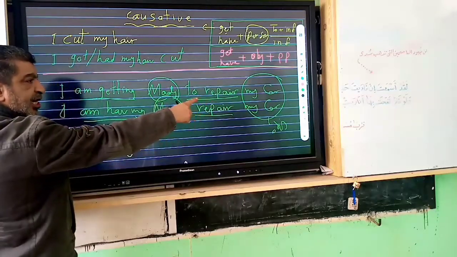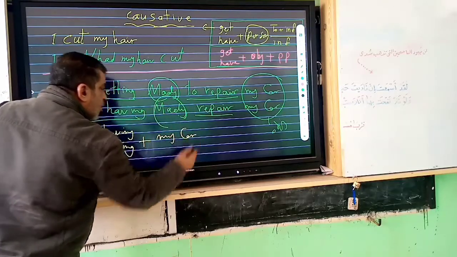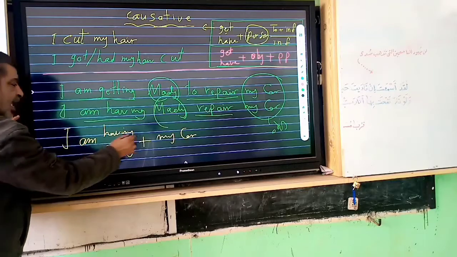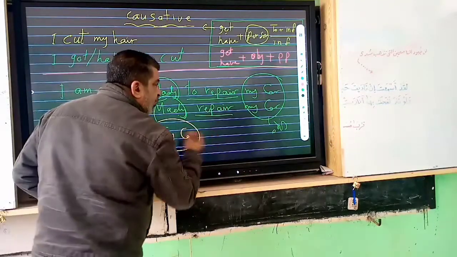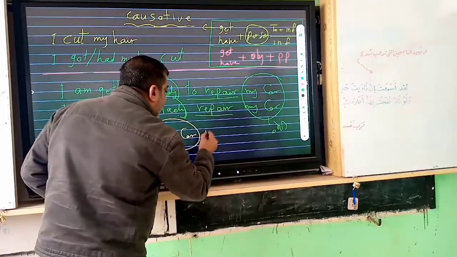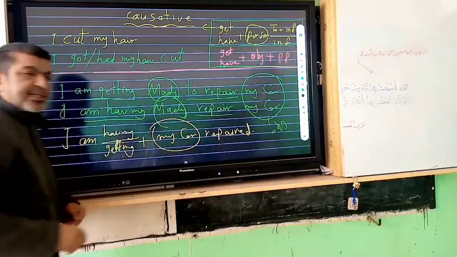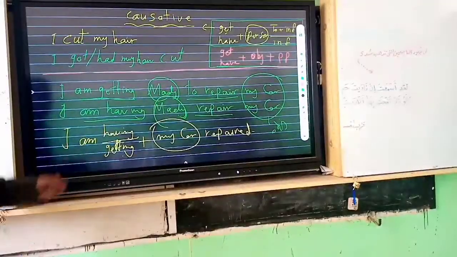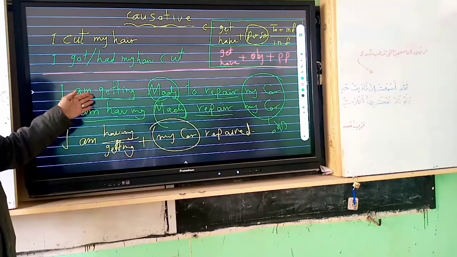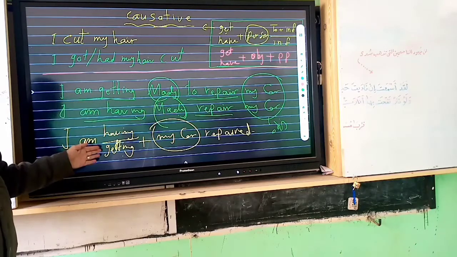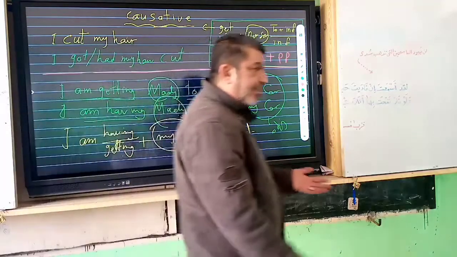The object here is my car. I am having or getting my car, followed by the past participle of repair, repaired. And this is the passive form of the causative. Number 1 and 2 are the active form, and the second one is the passive form. I think I covered everything about causative.